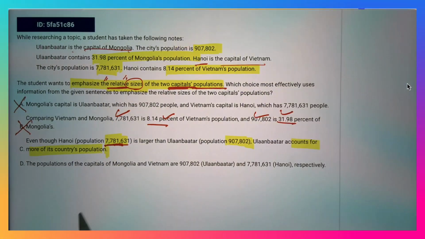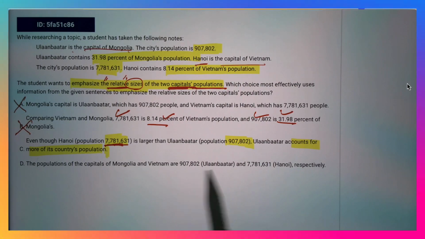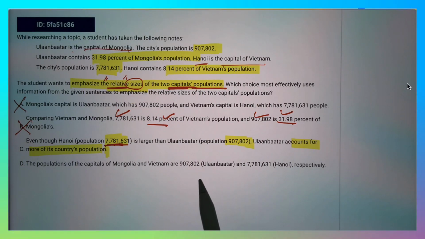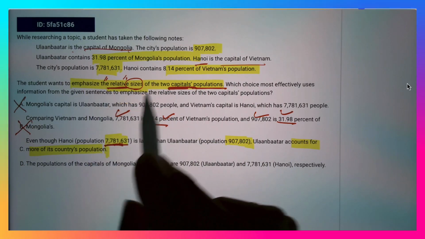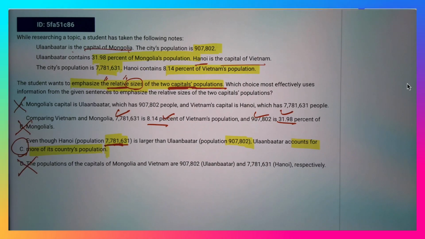So C is a good choice, but just in case D is better, let's read D. The populations of the capitals of Mongolia and Vietnam are... okay, they only talk about absolute population, but nothing about their relative sizes. So we can eliminate choice D. You've got to go with C here.